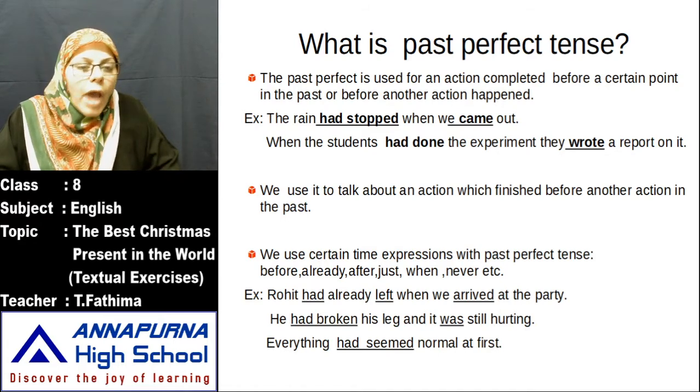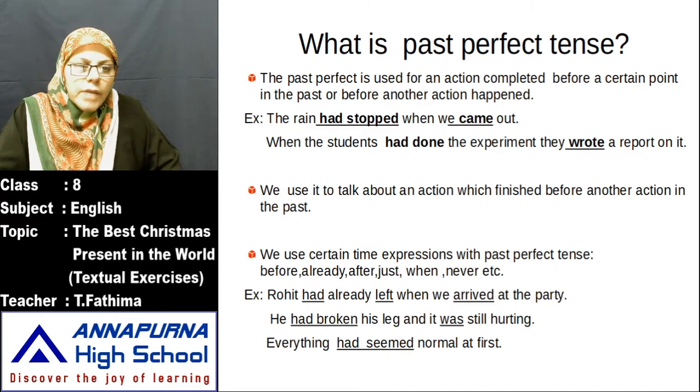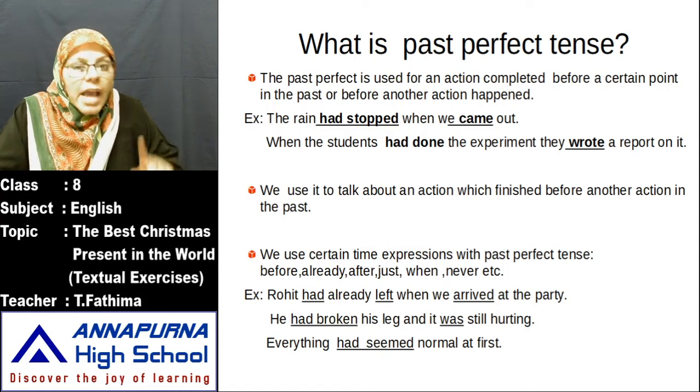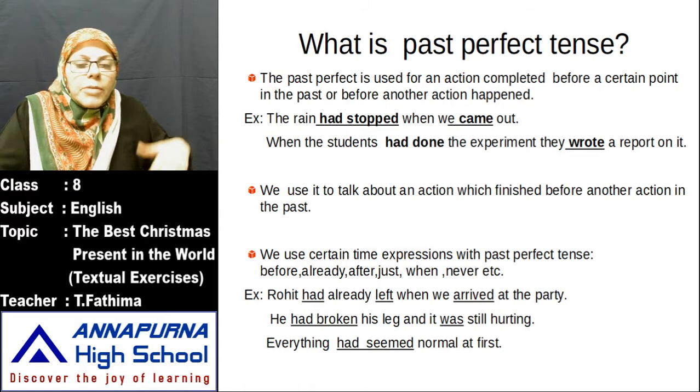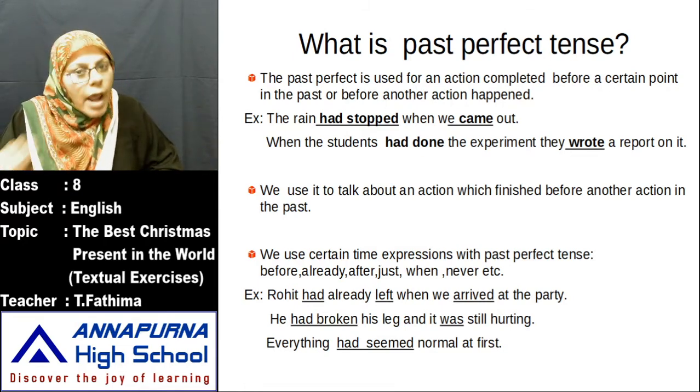Okay, children, now had stopped, had done. You have written them on this side of the sentence, but they may come after also. In the second end of the sentence also you may write. The had forms come either this side or that side. Never think that V2 forms all will come this side and had forms all will come that side. When the sentence is given, whichever action completed first, you write the had form. Whichever action completed second, you write the V2 form. You see the actions and then put the had forms.